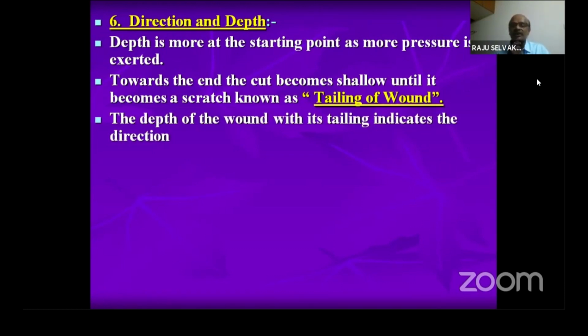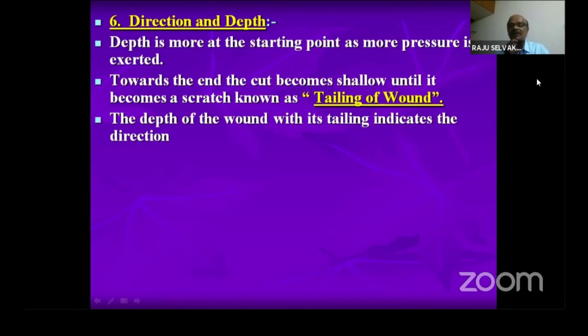A person starts to incise or cut. Initially, it is deeper. Then he withdraws the weapon. While withdrawing, at the last end near the surface, there will be a tailing that indicates the position of the victim or the withdrawal direction of the weapon. The depth of the wound with its tailing indicates the direction. So the depth is first, then tailing is the end. So the withdrawal point is the tailing.